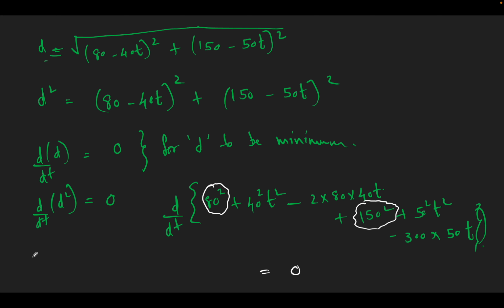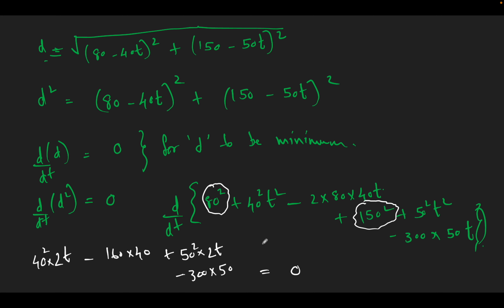Okay, that means, let us take the derivative: 40 square into 2t minus 160 into 40, plus 50 square into 2t minus 300 into 50 must be equal to 0.